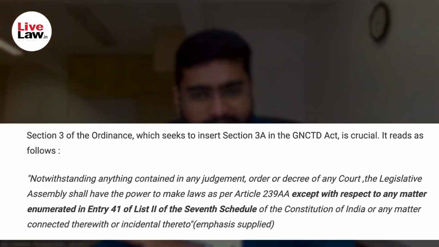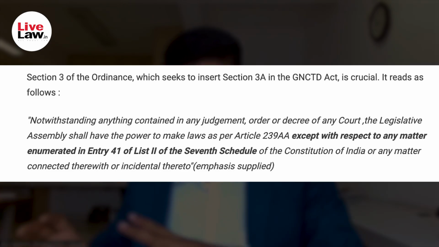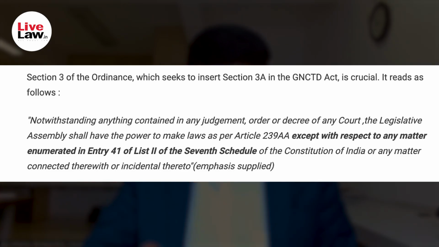So the Delhi Ordinance has an interesting provision in the GNCTD amendment ordinance, that is section 3 of that ordinance. Section 3 seeks to amend the Parent Act, the GNCTD Act, and to insert a new section there, section 3A.